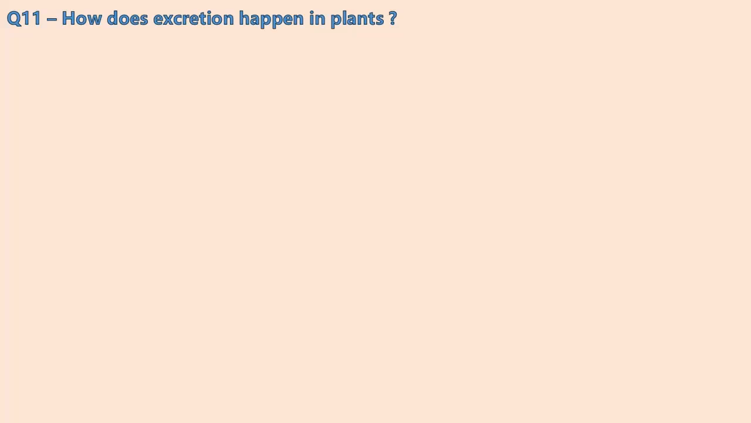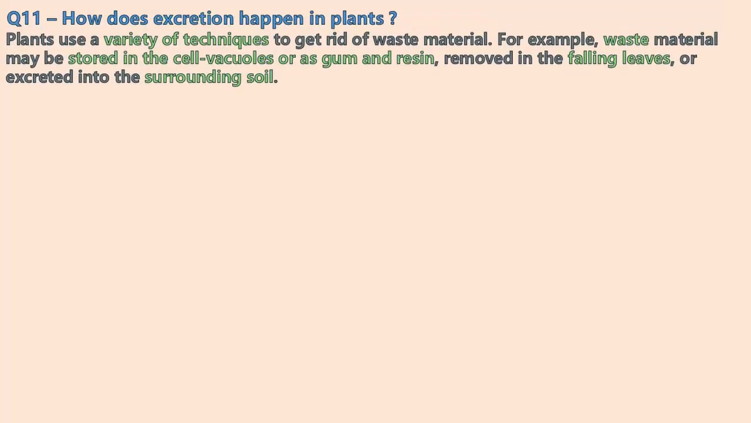How does the excretion happen in plants? Plants use a variety of techniques to get rid of waste material. For example, waste material may be stored in the cell vacuoles as gum or resin. When the leaves fall to the ground, these unwanted materials are removed from the plant. It is removed by falling leaves or excreted into the surrounding soil.